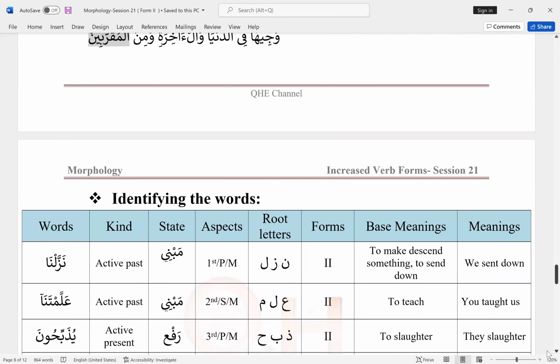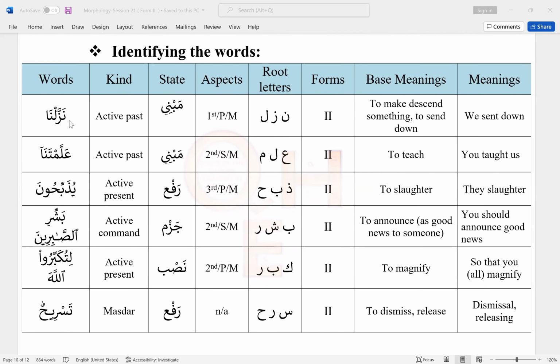So the first word is nazzalna. It matches with sarrafna. So this is active past. Past tense are always mabni, and this is first person plural male. The doer is first person plural male. Root letters are nun, za, lam. So for the Form 2, it means to make descend something, or send down. So it will be we sent down, because this is the doer.